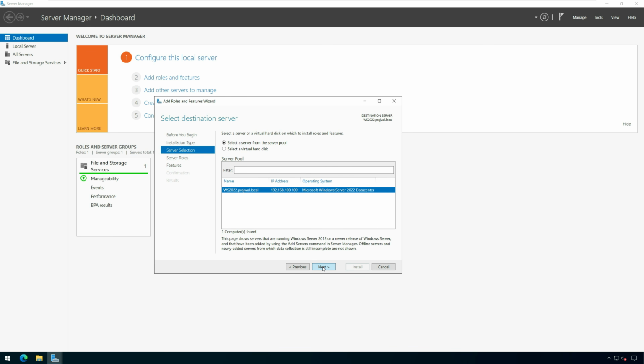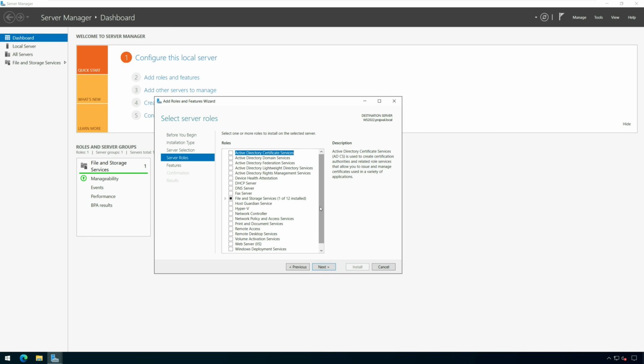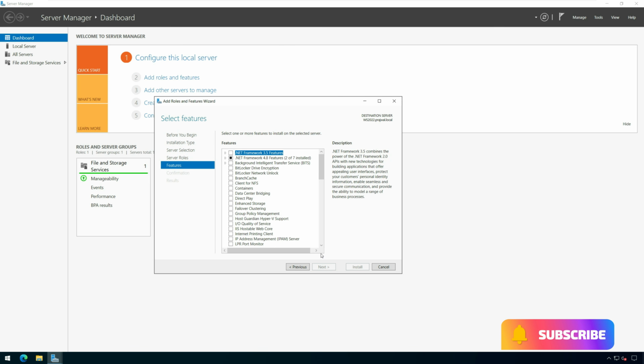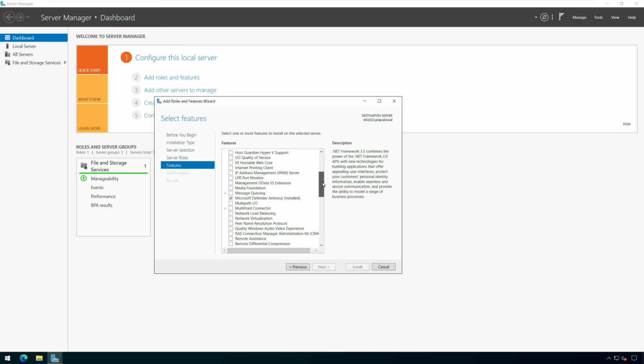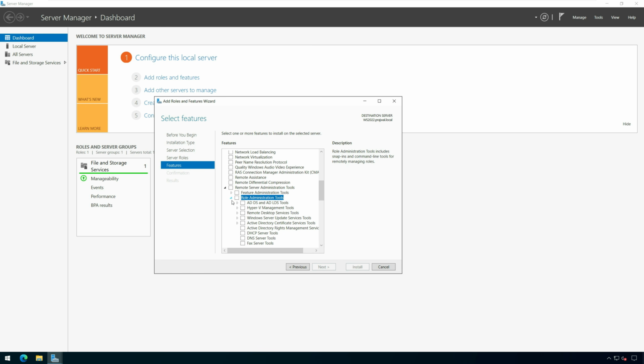On the Select Server Roles window, you don't have to select anything, so click Next. On the Features window, scroll down and look for Remote Server Administration Tools. Expand Role Administration Tools and enable Windows Server Update Services tools. When you do that, the API and PowerShell commandlets and User Interface Management Console are also selected by default. Click Next.